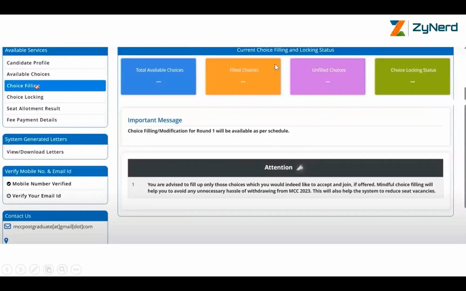Now here your choice filling status will be available. It will say choice filling or modification of round one will be available as per schedule. If it says something else too, no issues, go ahead and wait for it. Irrespective of whatever it says, choice filling will start tomorrow.